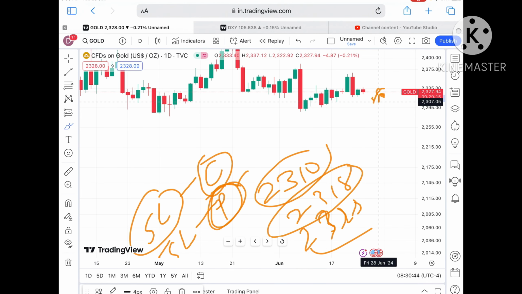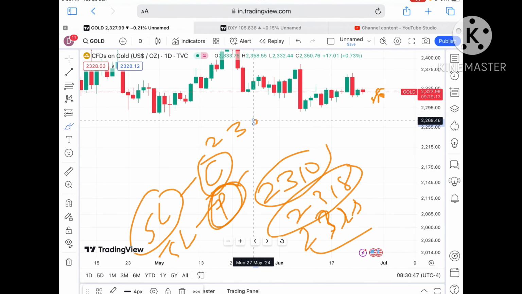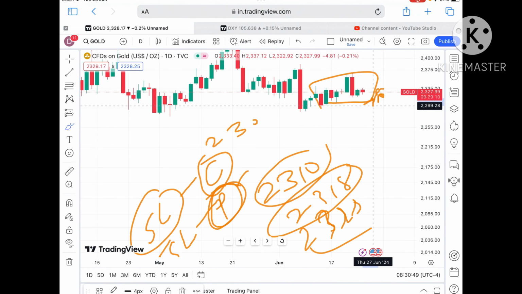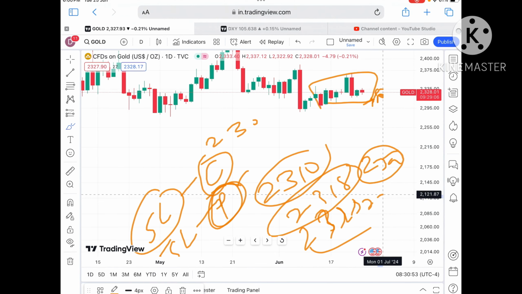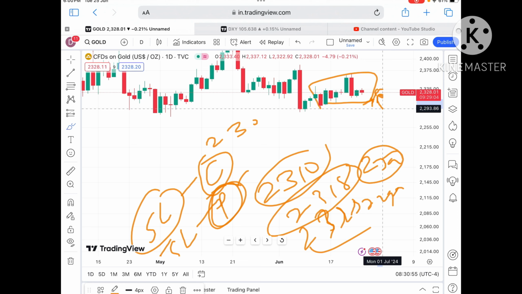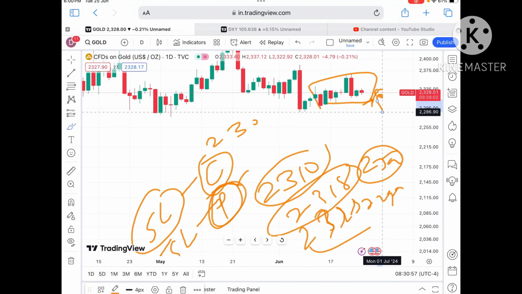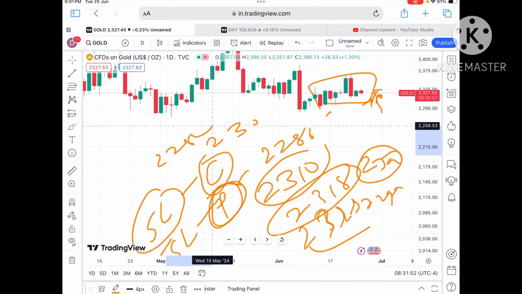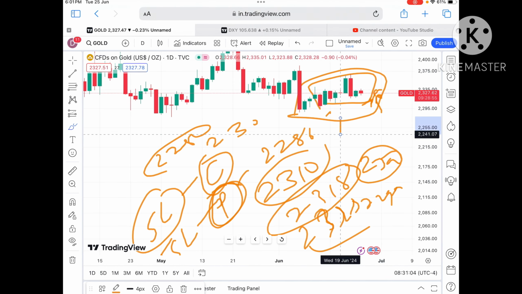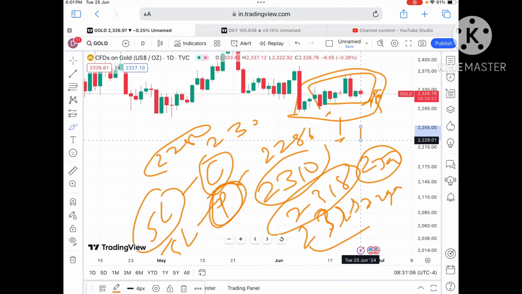If the price falls below that zone, chances of going towards 2307, and then there will be a zone breakout, so chances of going towards a level of 2300, and then we can see level 2297. Once the price starts falling below this level, a further fall towards a level of 2286, then to a level of 2280, and then further low, because this is the zone, so chances are high it will go further down.